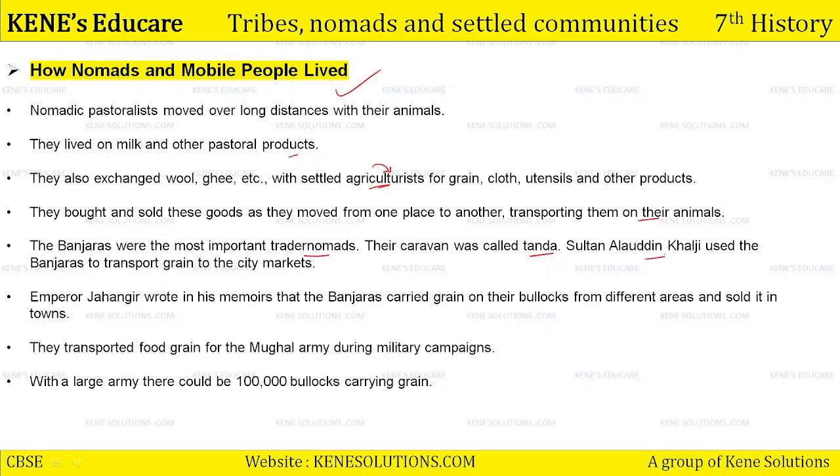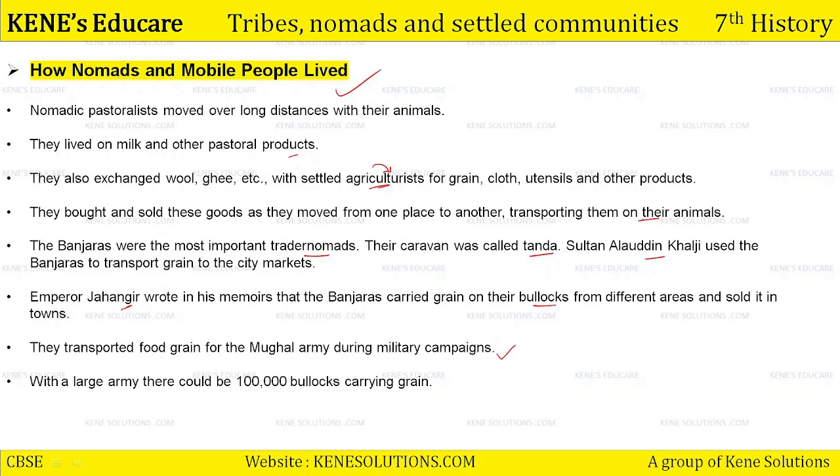Sultan Alauddin Khilji, one of the rulers of the Khilji dynasty under the Delhi Sultanate, used the Banjaras to transport grain to the city markets. Banjaras का ही use किया जाता था. These tribal people were used to supply the grains from one part of the city to the other market. Emperor Jahangir, one of the emperors of the Mughal Empire, wrote in his memoirs that the Banjaras carried grain on their bullocks from different areas and sold it in towns. They transported food grain for the Mughal army during military campaigns.